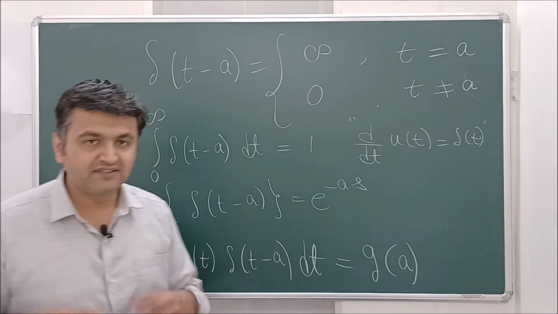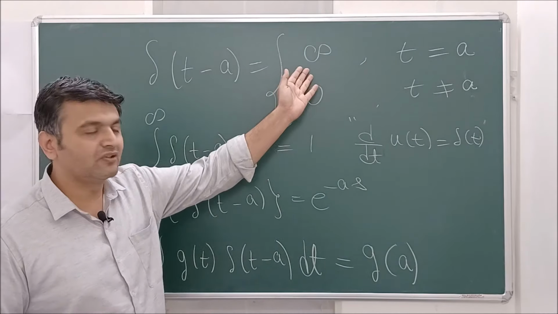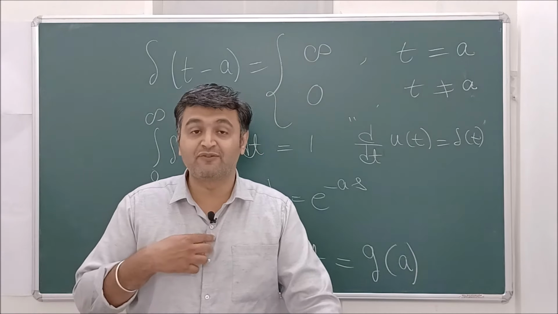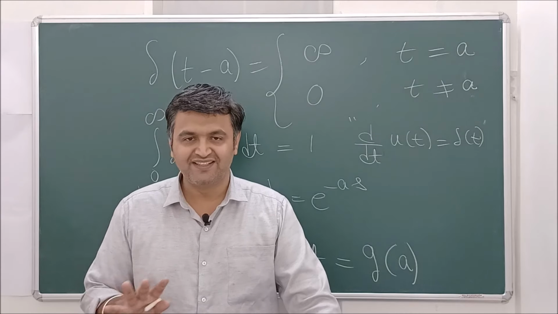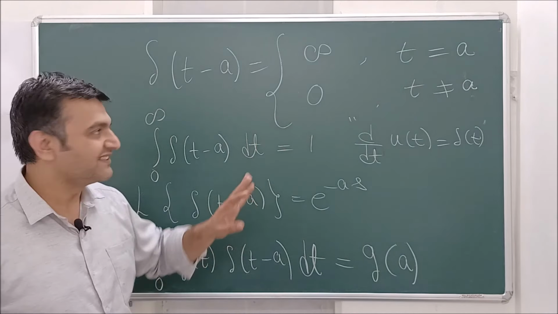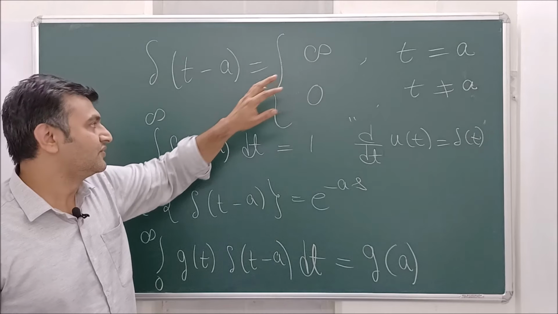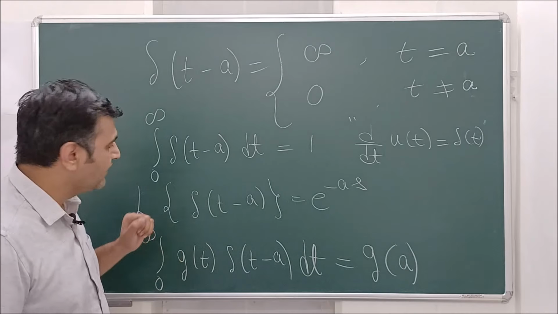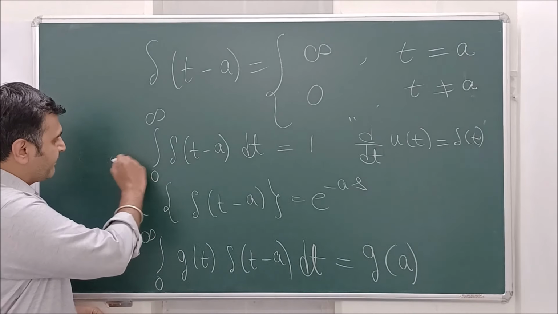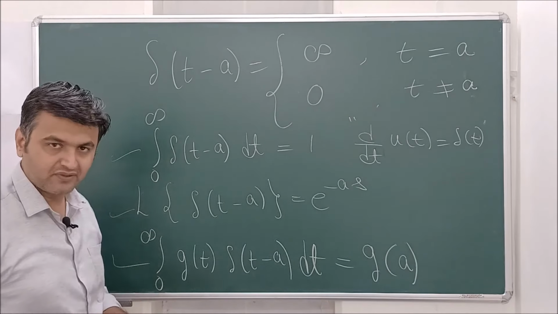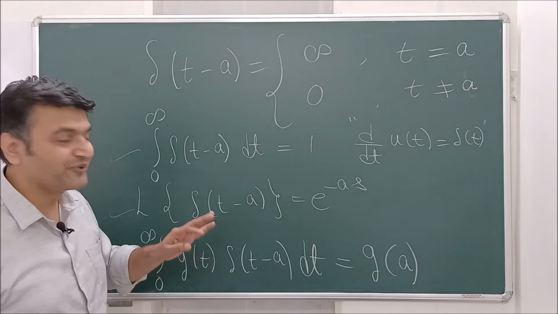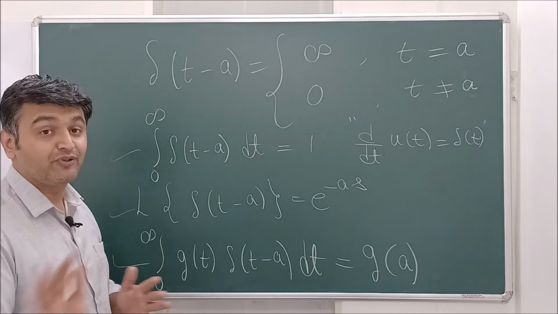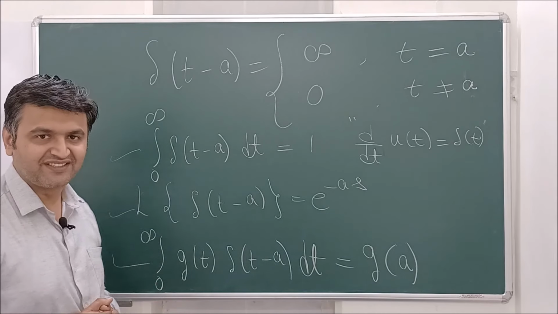So there's one justification I would like to give, that we call this a generalized function. So don't think that whatever you have studied or whatever we have taught you in calculus is incorrect. No, that's correct. But this is a special function where it is taking an infinite value, and therefore you also call this a generalized function. In other standard books, people directly state the results, which obviously I don't like. So I'm going to give you the justification for this. I will try to convince you. I hope you get convinced. If not, you can ask me in the comment section.